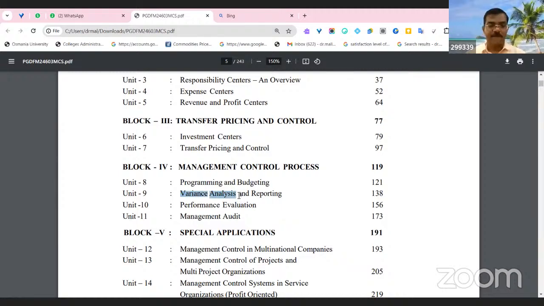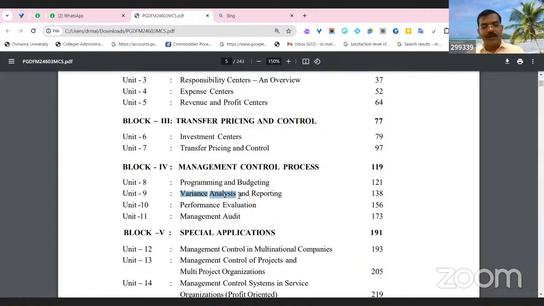Why are there variances? Suppose a firm fixes a target that every day it requires sales of at least 1 lakh rupees, right? That is fixed prior to starting the financial year. Once the financial year has started, after 1 month, the firm can compare actual sales and projected sales.